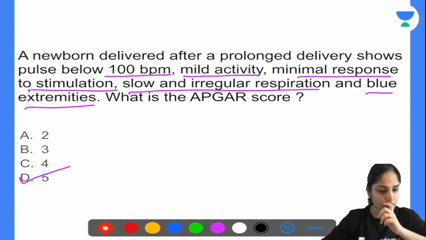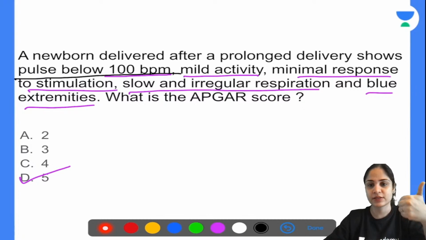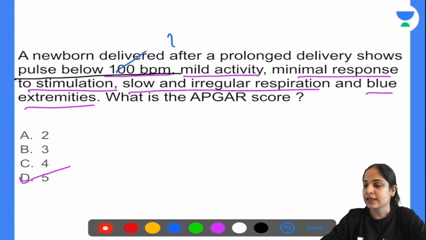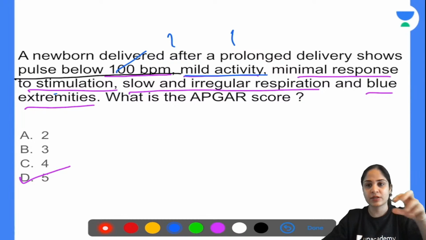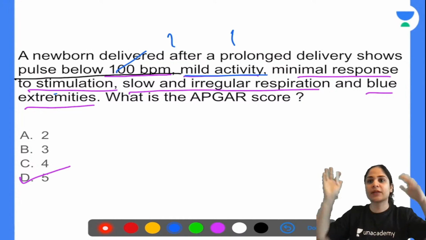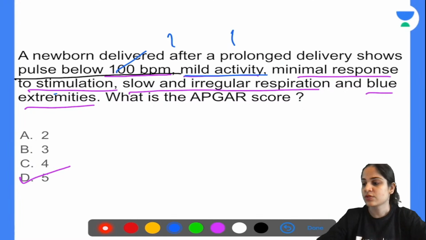Now if you look over here, his pulse is not normal, it's not above 100 beats per minute, but it's not very low also, it's not below 60 beats per minute, so you can give it 1 point. Then his activity is not vigorous, nor is it absent, there is some mild activity, so again you can give 1 point. Then response to stimulation, it's not like he's completely floppy, but it's not like he's very responsive, so there is some response to stimulation, again give it 1 point.